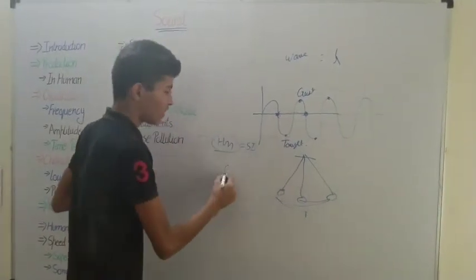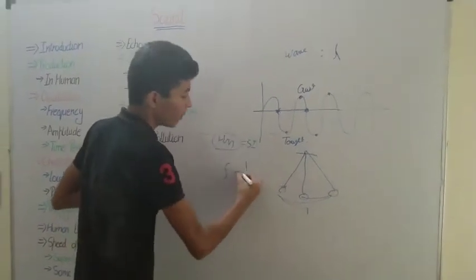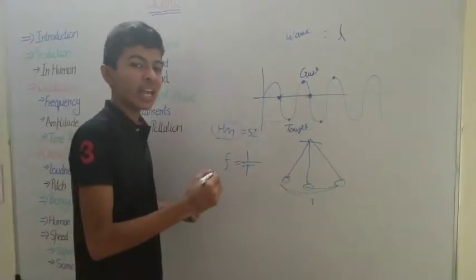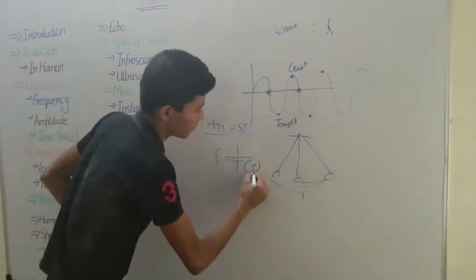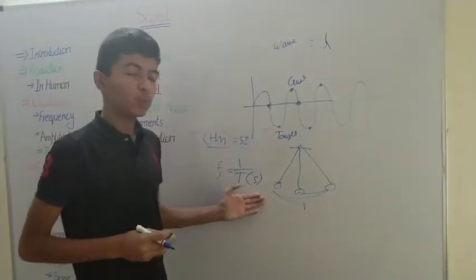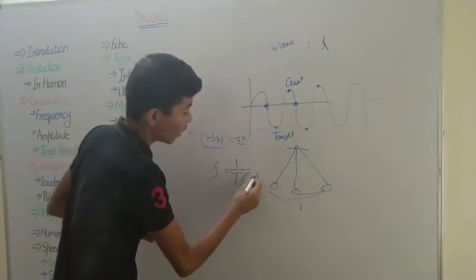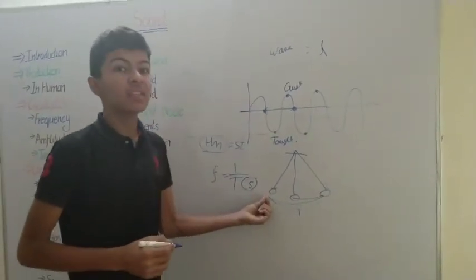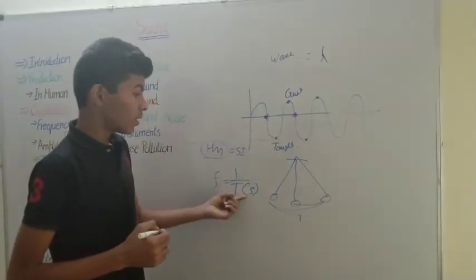So if you have a frequency, it is referred to as 1 by time period, as we can take it from the definitions, and the time should be in seconds. If you are trying to convert any frequency into time period, most of you will go wrong if you are not taking the SI unit of the time period as seconds.